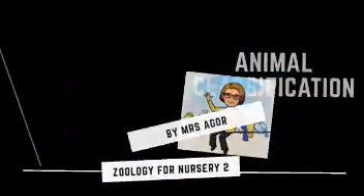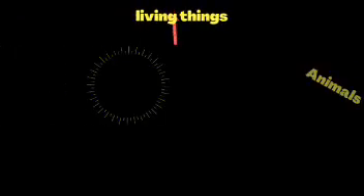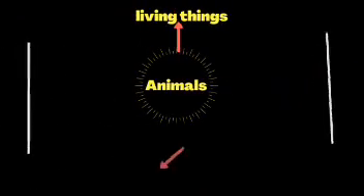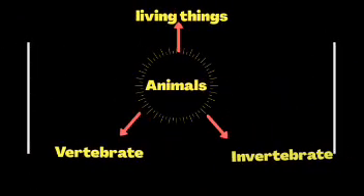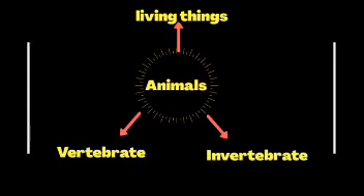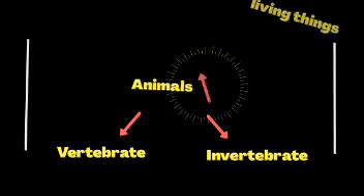To begin, do you remember that animals are living things? Yes, an animal is a living thing and it is divided into two major groups which are vertebrates and invertebrates. They might sound alike but they are very different groups of animals.